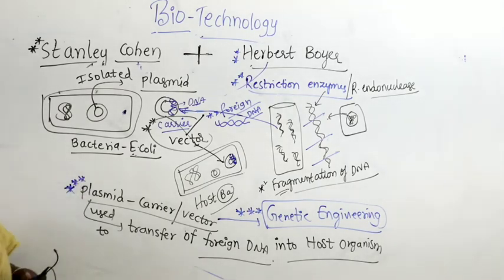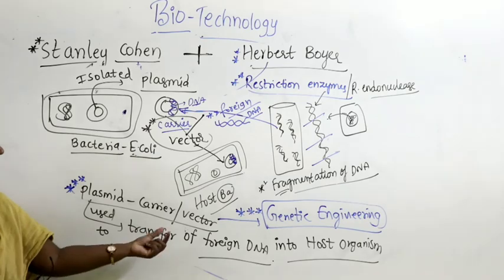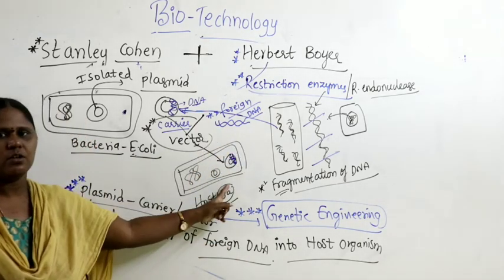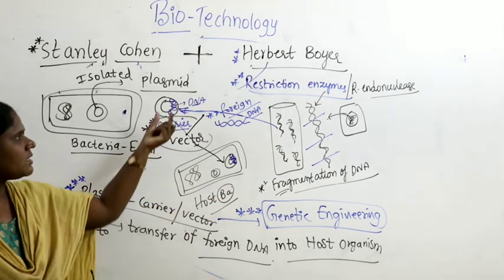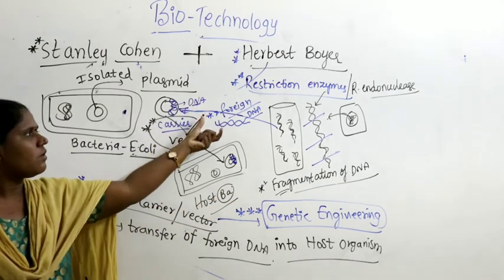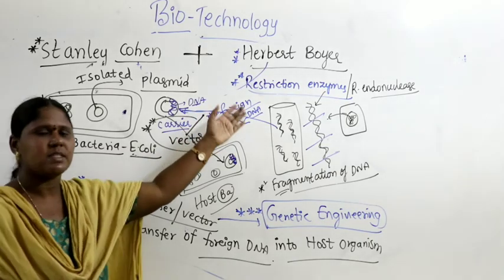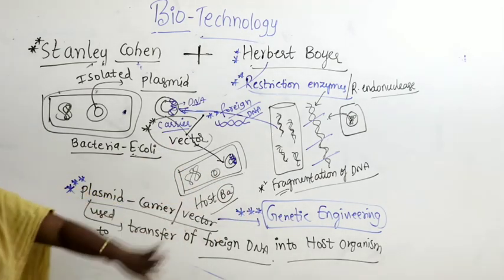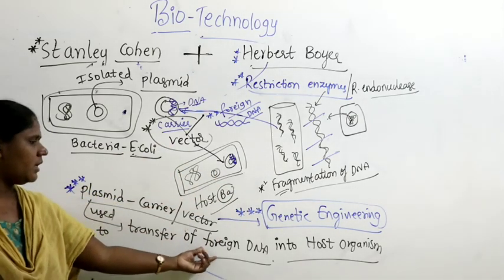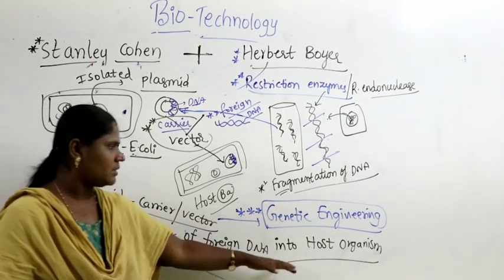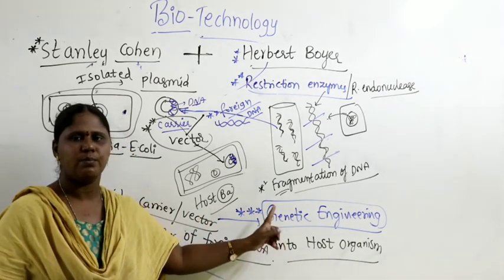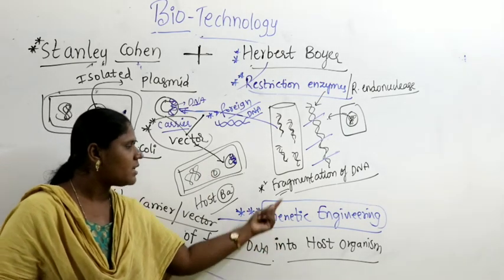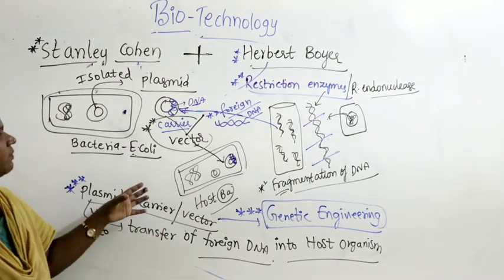Then they came to the conclusion: yes, it is possible to transfer a fragment of DNA from one organism to another organism. We can transfer some part of genetic material, called foreign DNA, which is collected from some organism, into some other organism. Transfer of foreign DNA from one organism to another itself developed into a great method called genetic engineering. So it became a wonderful step.